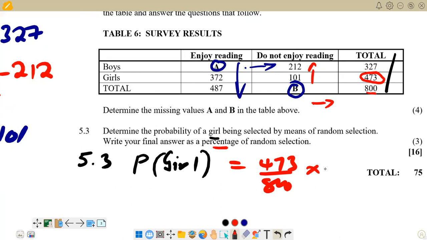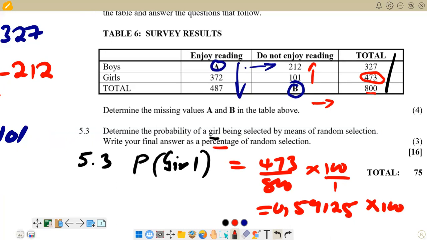So we are multiplying by 100 over 1. It's as simple as that. If you calculate 473 divided by 800, you are going to get 0.59125. And then obviously you multiply by 100.